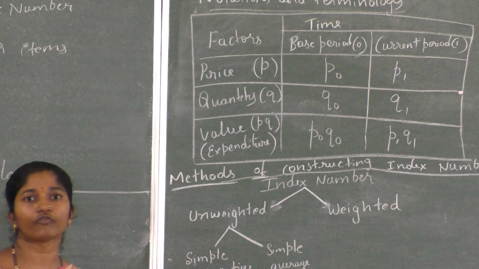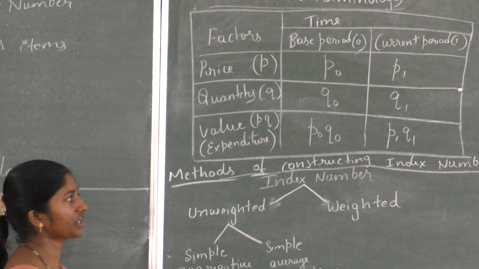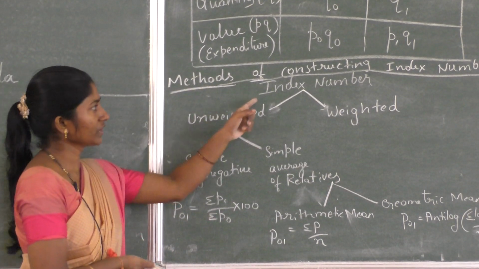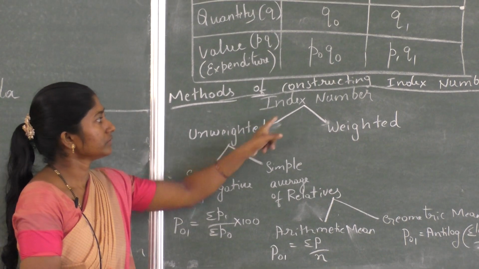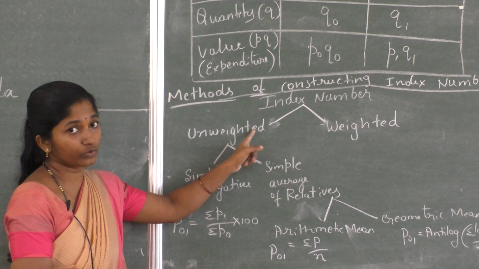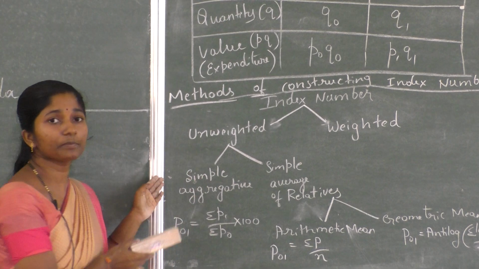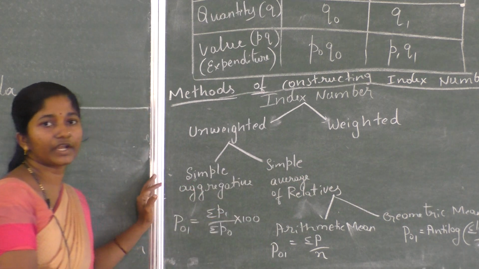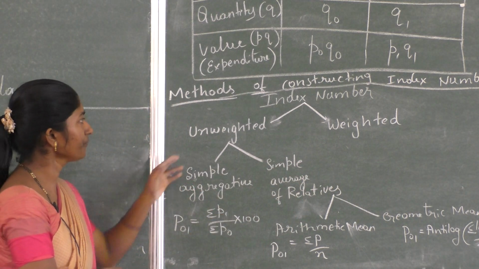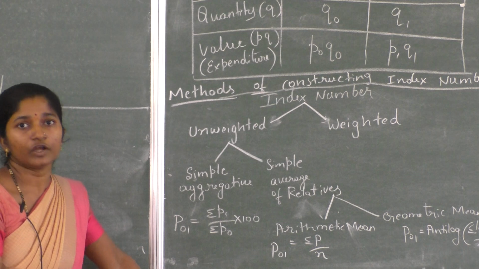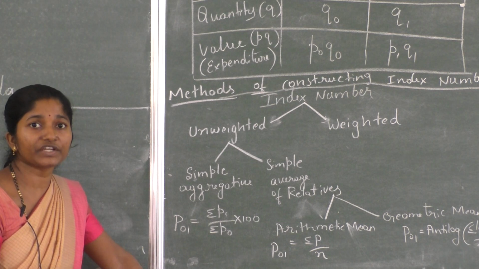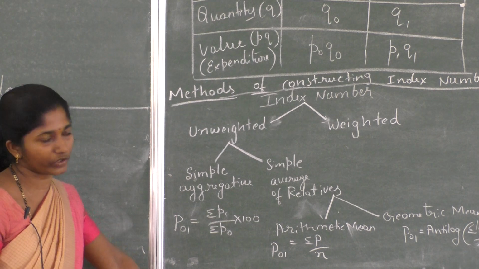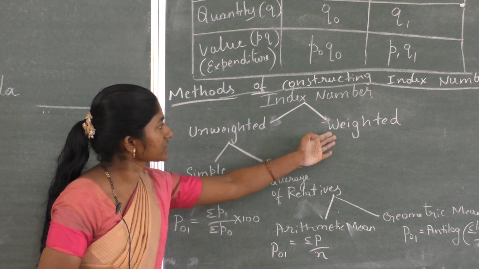Next I will go for methods of constructing index number. Index number has two types. One is simple or unweighted index number, and another one is weighted index number. In weighted index number, proper weight is attached to the various items according to their relative importance. That is what weighted means.